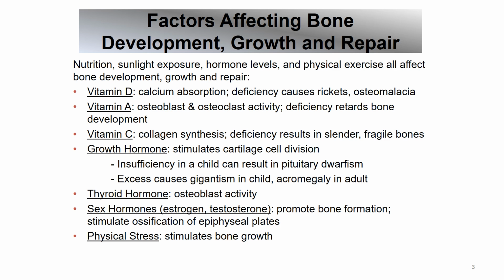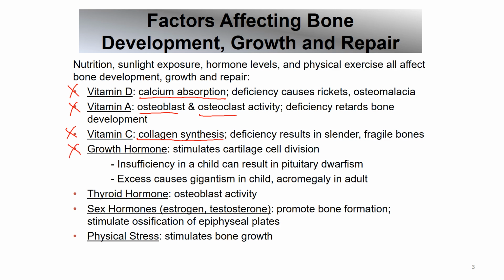In order for our bones to grow, but also later on to maintain the bones, we need different vitamins, growth factors, hormones. Vitamin D is important for calcium absorption. Vitamin A is important for osteoblasts and osteoclasts to work properly. Vitamin C is important for collagen synthesis.